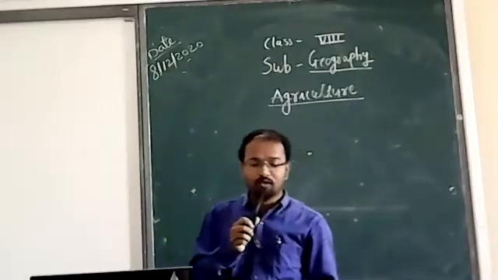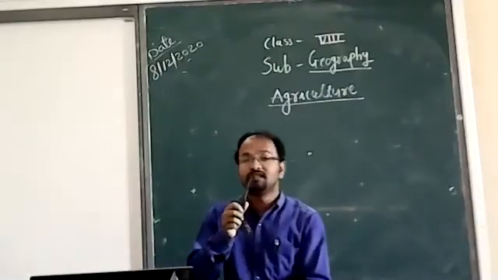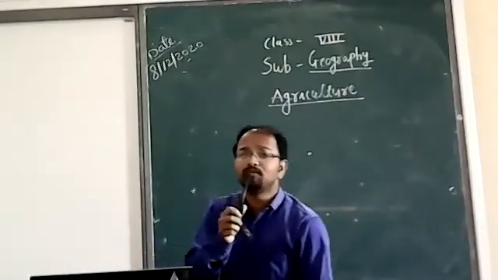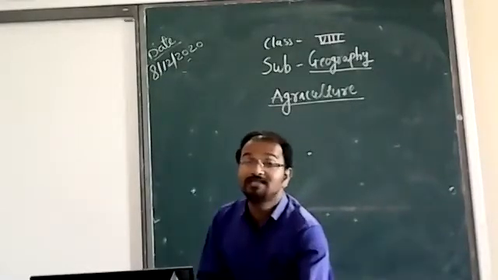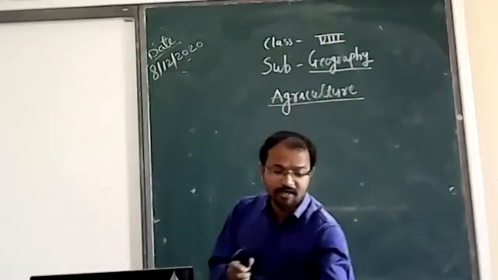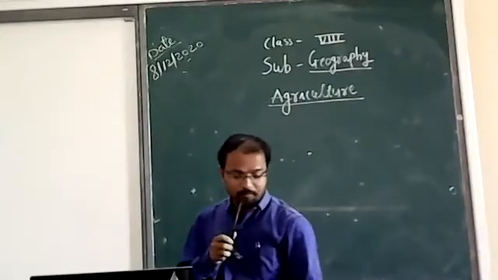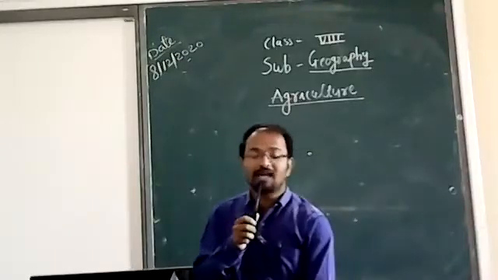The important inputs are seeds, fertilizers, and machinery. So these are the main inputs. Then they require a process also. Here on page number 42 there are given input, process, and outputs.